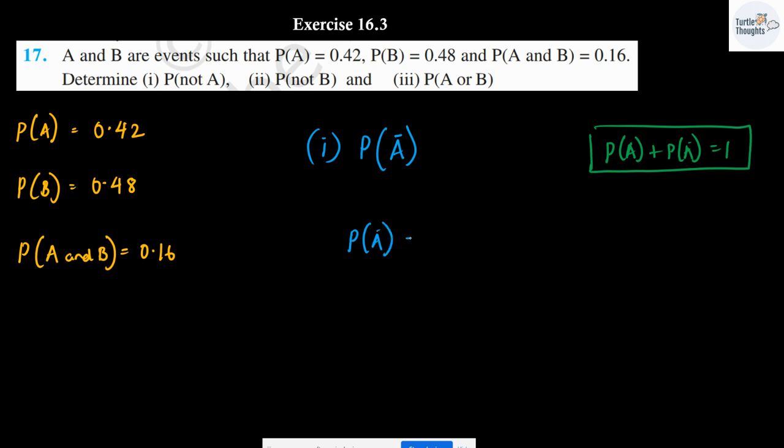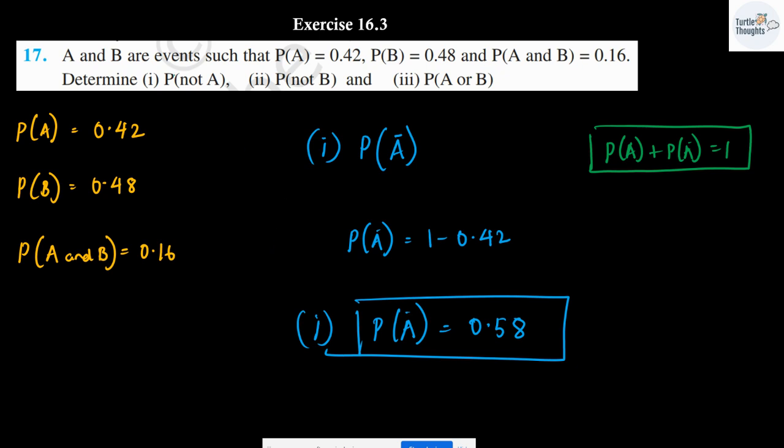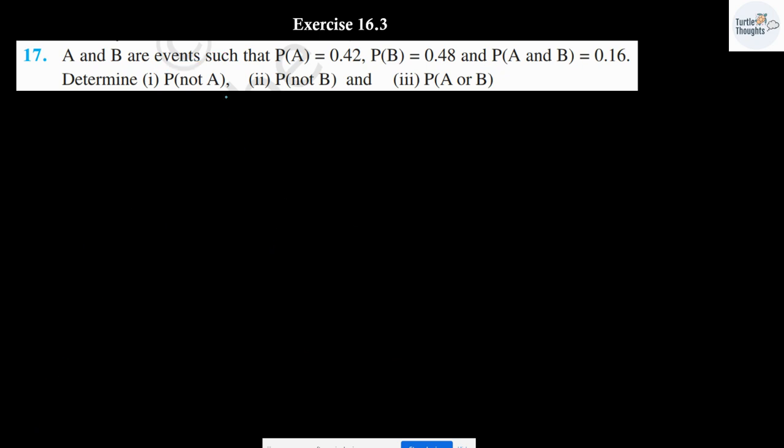Probability of A dash is going to be 1 minus 0.42, where 0.42 is the probability of A. The first answer is going to be probability of A dash, which is 0.58. This will be the answer for first sub question.